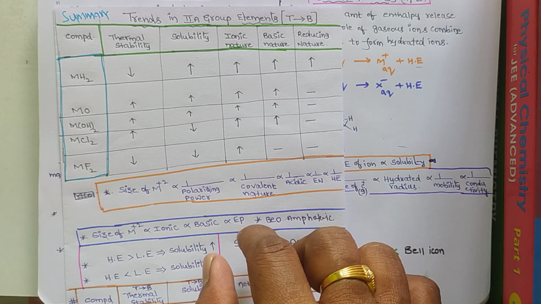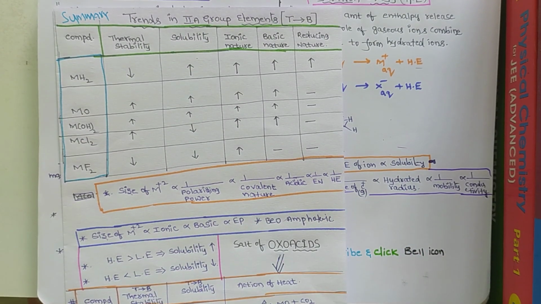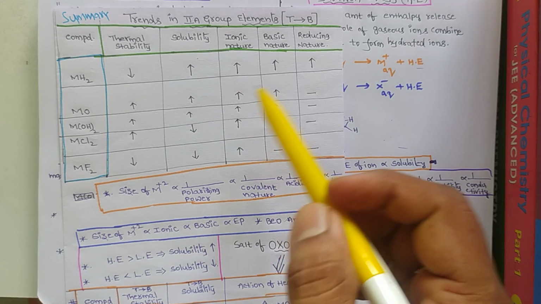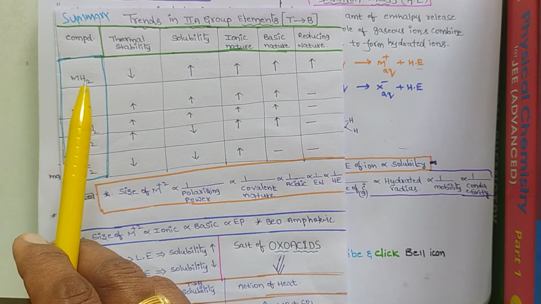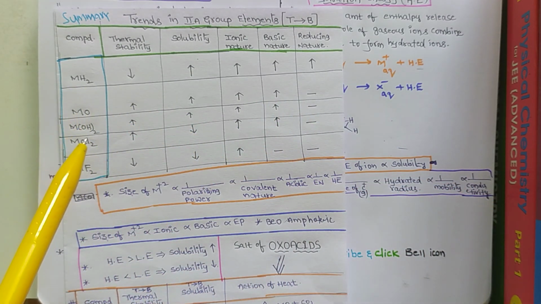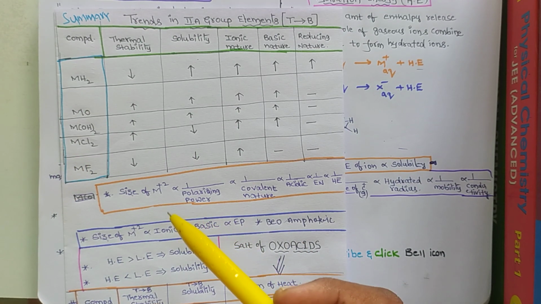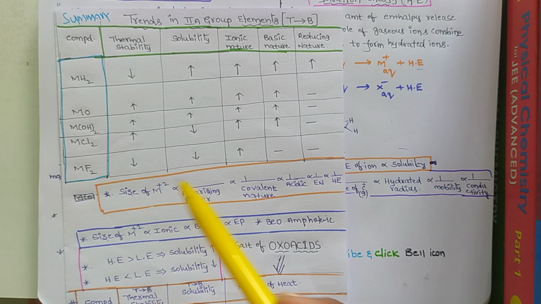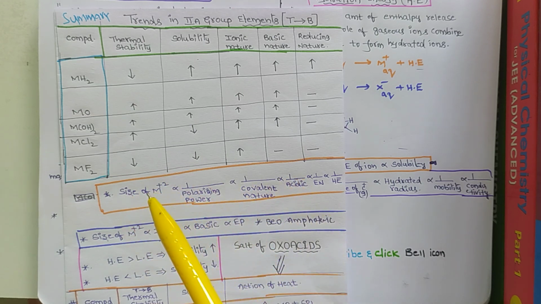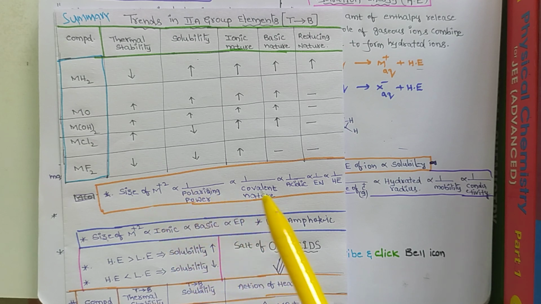This is the summary of chemical properties of alkaline earth metals, that is hydrides, oxides, hydroxides, halides, mainly chlorides. All these depend upon these relations. Size of cation is inversely proportional to polarizing power. More is the polarizing power, more is the covalent character.